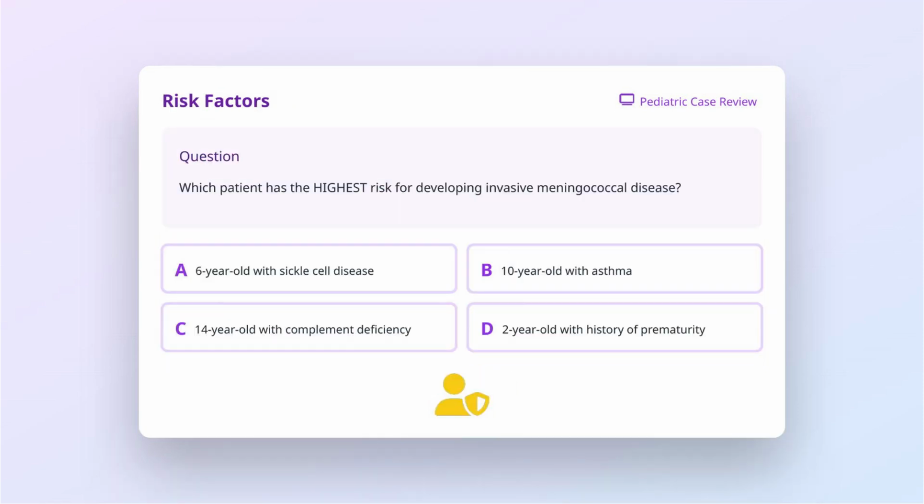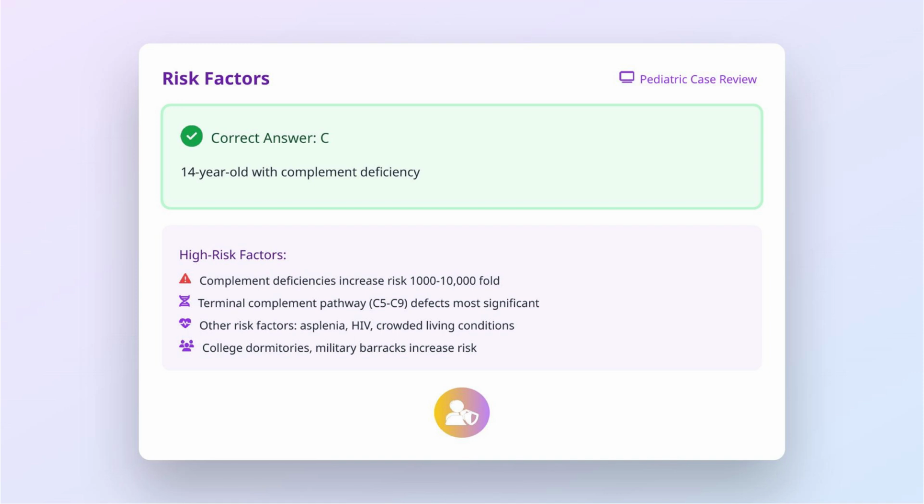Let's explore risk factors for meningococcal disease. Which patient has the highest risk for developing invasive meningococcal disease? Is it A. 6-year-old with sickle cell disease? B. 10-year-old with asthma? C. 14-year-old with complement deficiency? Or D. 2-year-old with history of prematurity? The correct answer is C.